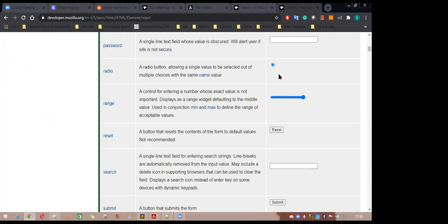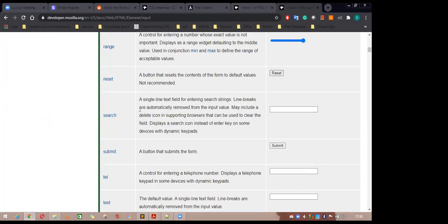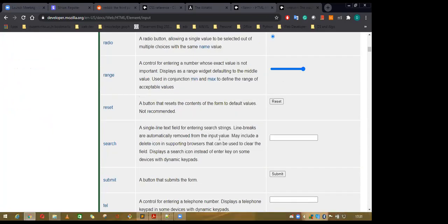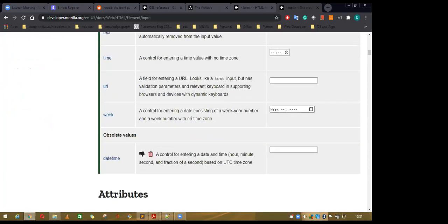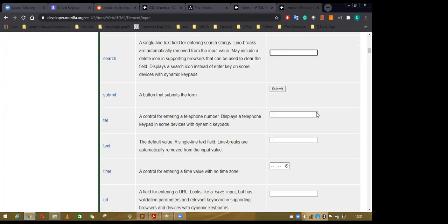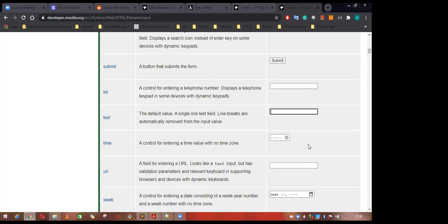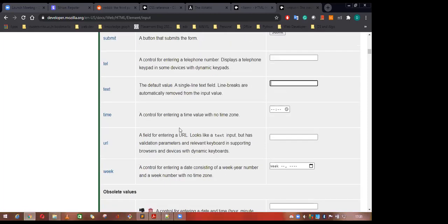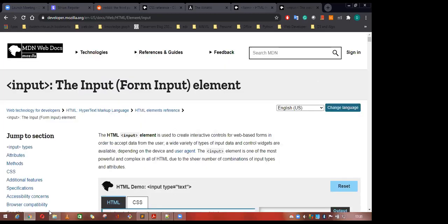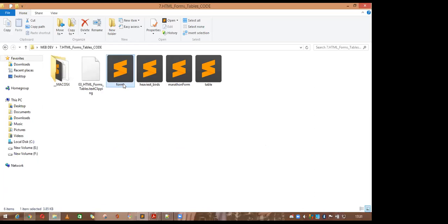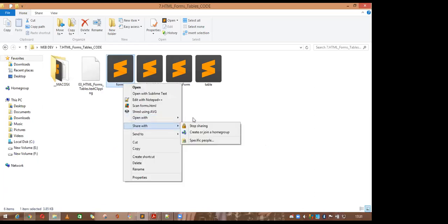If you wanted a reset button, suppose that if you wanted to reset everything inside your form, you can directly click on the reset. If you wanted to search anything, you can directly search from here. And if you wanted to submit, or add some text area, it can be bigger. And these are all the form attributes. So come to the form and let's open the form.